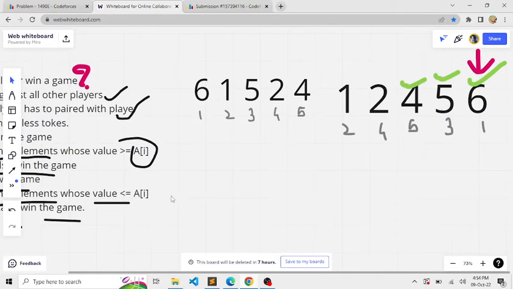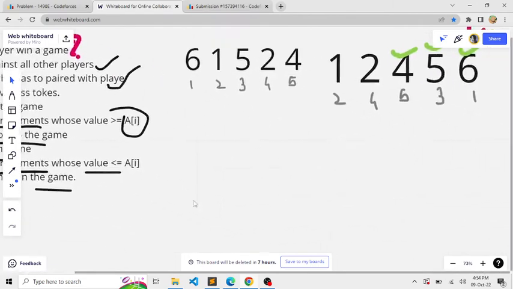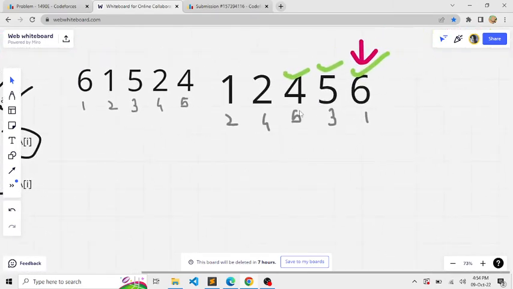I think I proved these two observations or conditions that I wanted to prove here. That is, if Ai can win the game, like in this case, we saw that player 5 with token value 4 was able to win the game, then players 3 and 1, who had token values greater than that of 5, that is 4, which were 5 and 6, were also able to win the game.